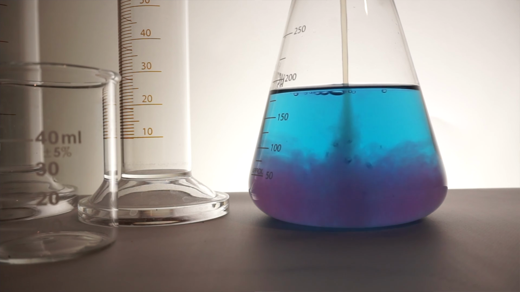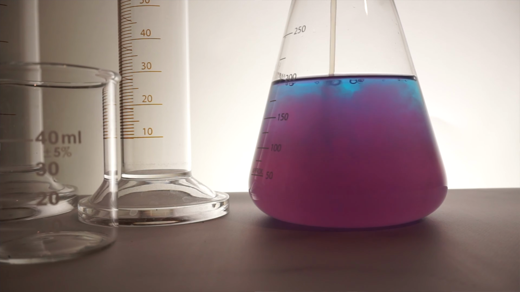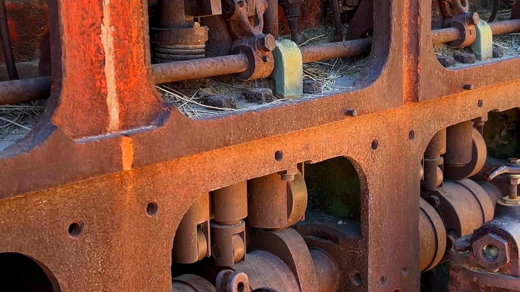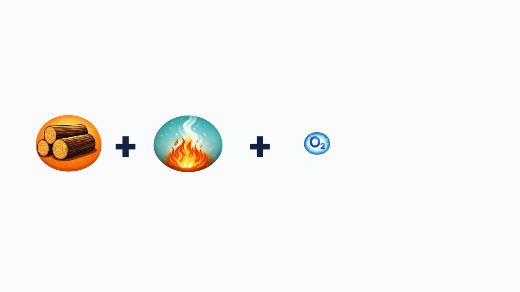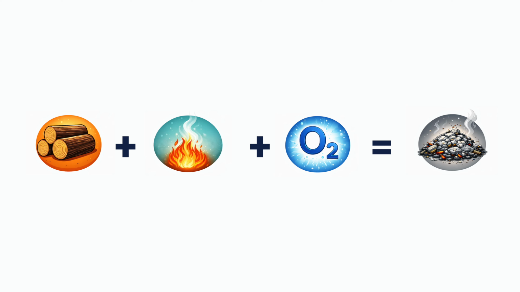Now let's look at chemical changes. A chemical change is a change where a new substance is formed with new properties. Examples of chemical changes include burning paper or wood, rusting of iron, baking a cake, milk going sour, vinegar reacting with baking soda to make bubbles of gas. In a chemical change, the chemical composition changes. The atoms rearrange to form new substances.